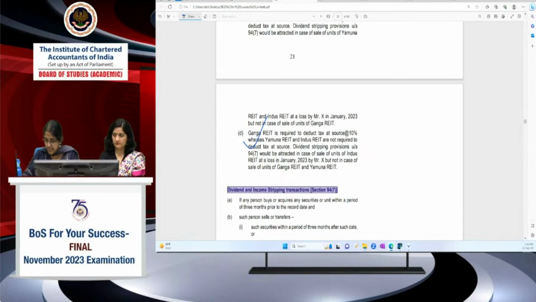I hope this is clear. Two provisions are being tested: first of all, relating to deduction of tax at source, and second, relating to applicability of dividend stripping provisions. D is the correct option. I hope this is clear.